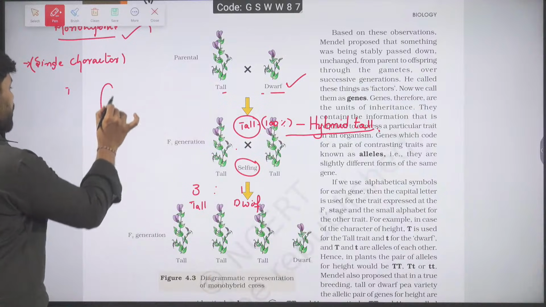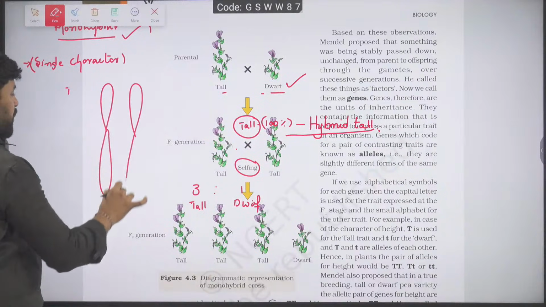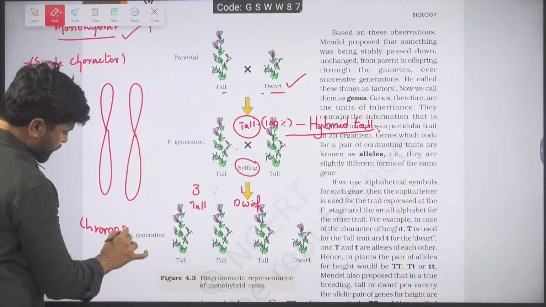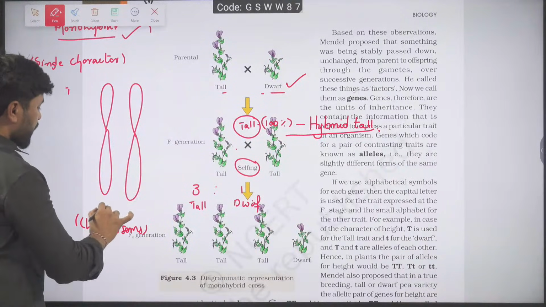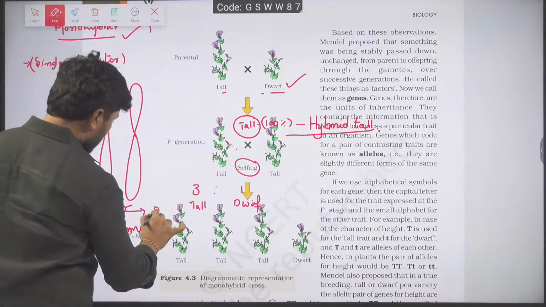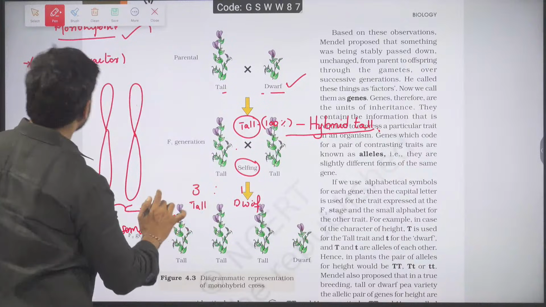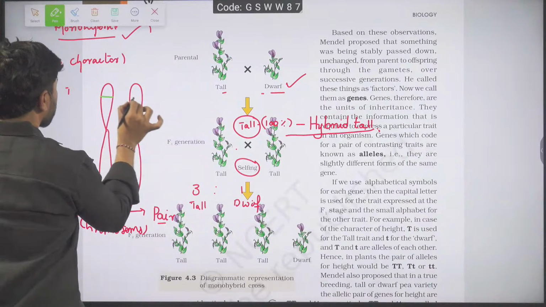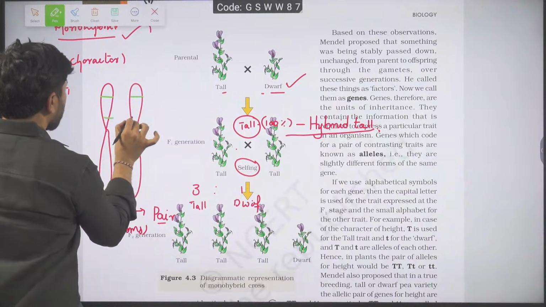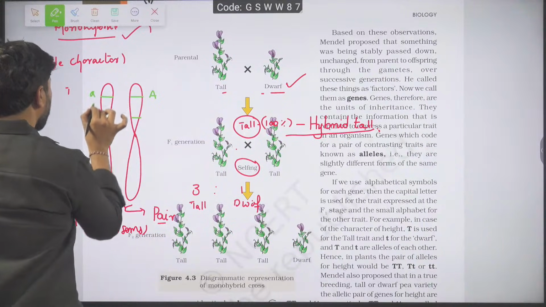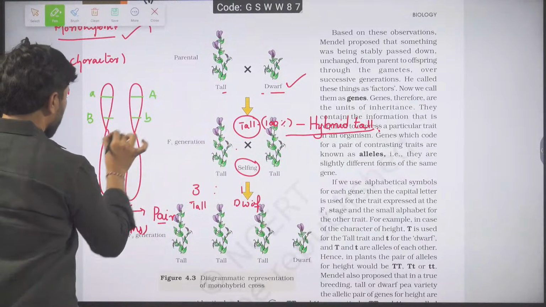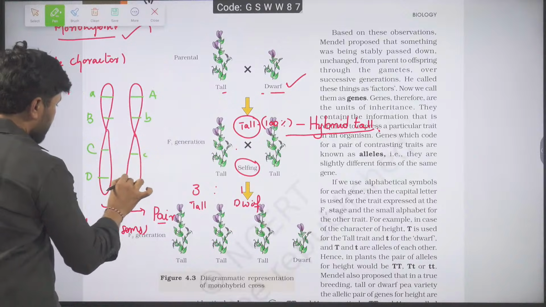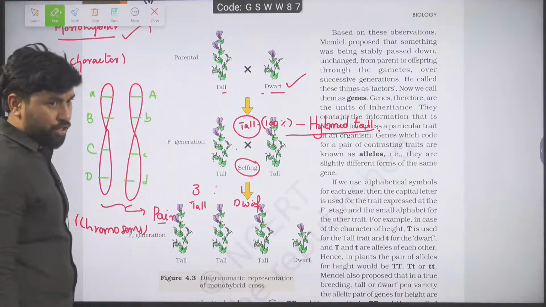Imagine a situation. I have chromosomes which are carrying genes. I am taking a pair of chromosomes, and on this pair there are genes. Let me take capital A, capital B, small b, capital C, small c, capital D, small d. These are the genes.